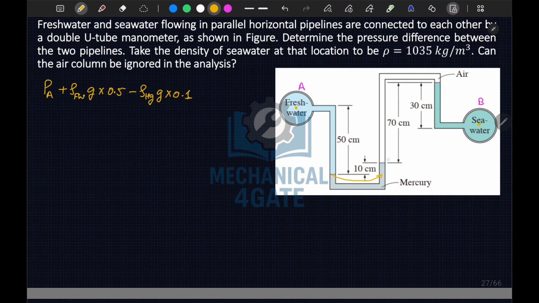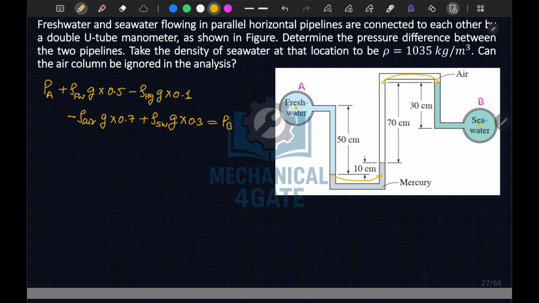Now since this is an air column, we are still moving upward, so minus rho air times g, h is 0.7 meter. And again since at the same level we will jump from this point to this point. Here we are moving downward now, so plus rho of sea water times g times h, h is 30 centimeter, 0.3 meter, and this is equal to, here we will get your pressure PB.